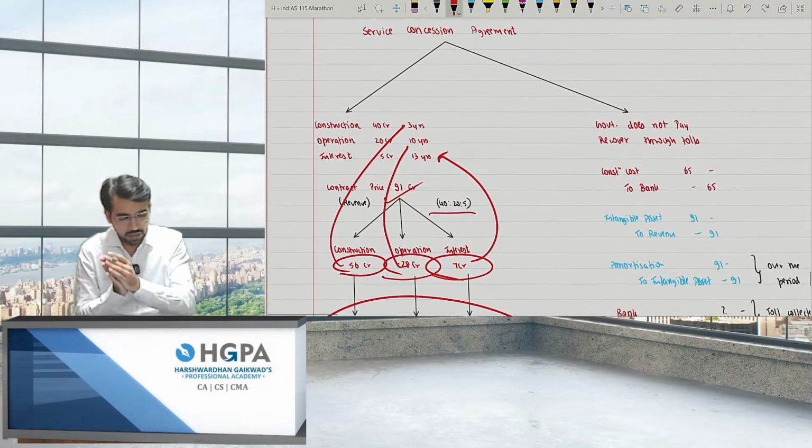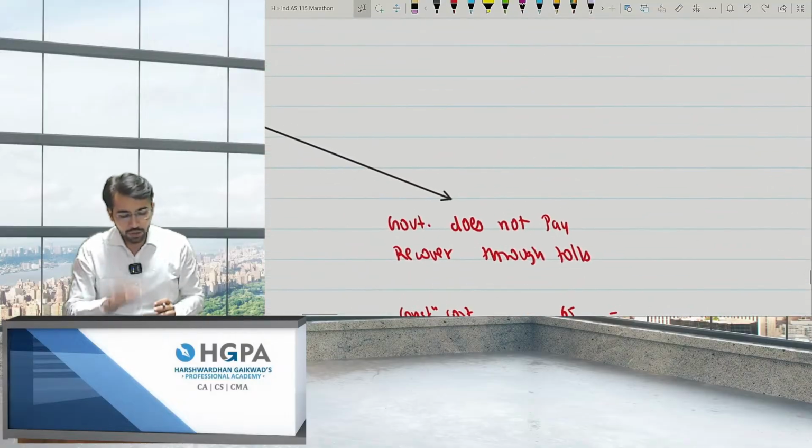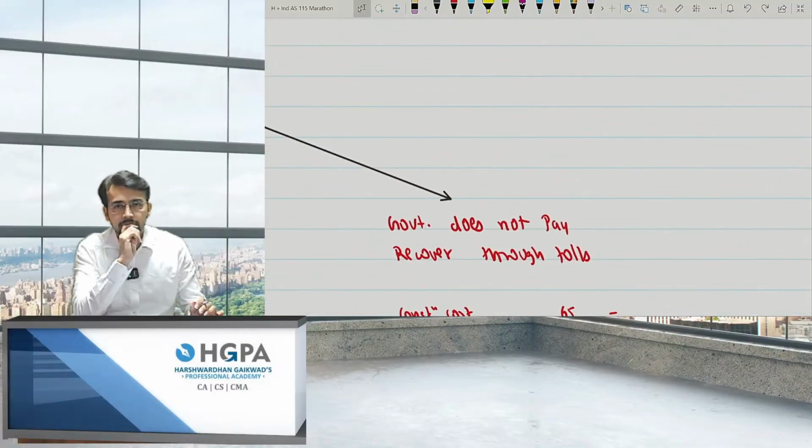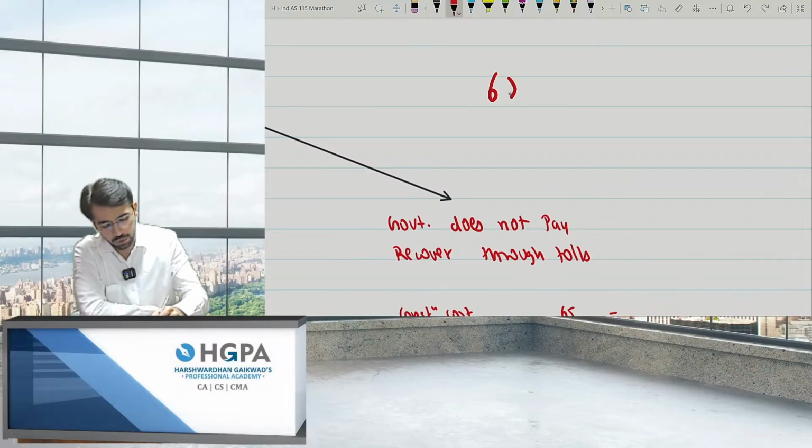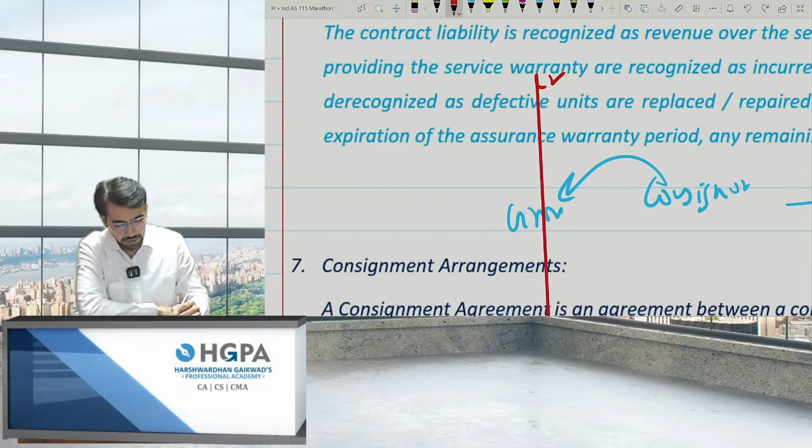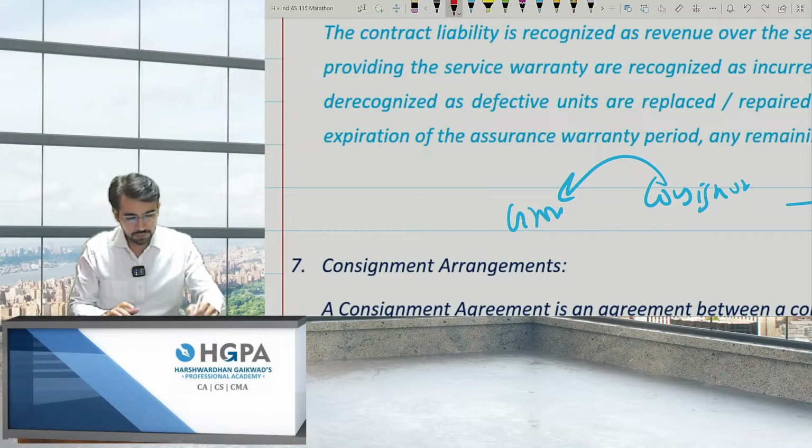This was not the important one. The important case is the second one. Government told that I will not pay you a single penny. You spend 65 crores, true, but I will not pay you a single penny out of this.